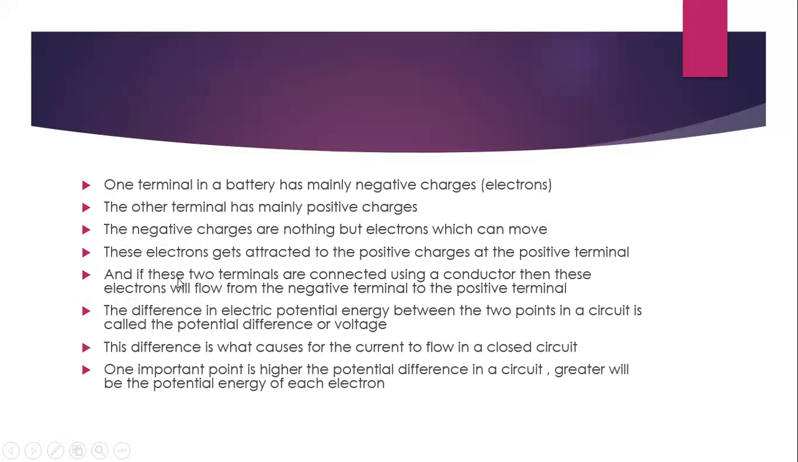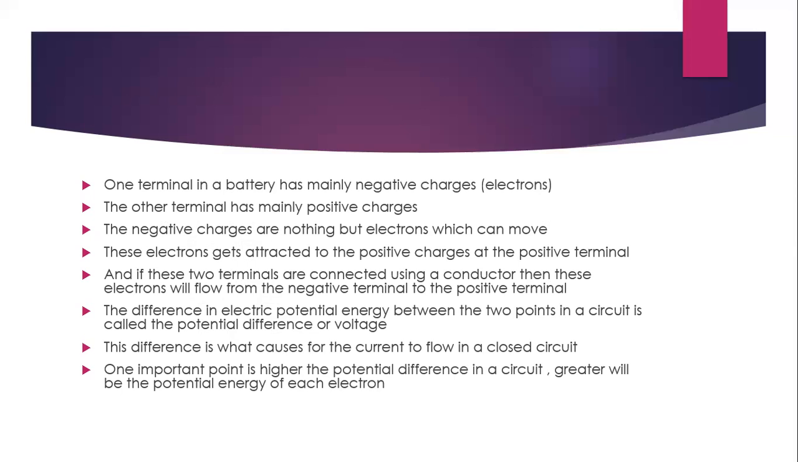So in a battery, as mentioned, there are two electrodes. One terminal in a battery has mainly negative charges. The other terminal has mainly positive charges. And these electrons get attracted to the positive charges at the positive terminal. If these two terminals are connected using a conductor, then these electrons will flow from the negative to the positive terminal.